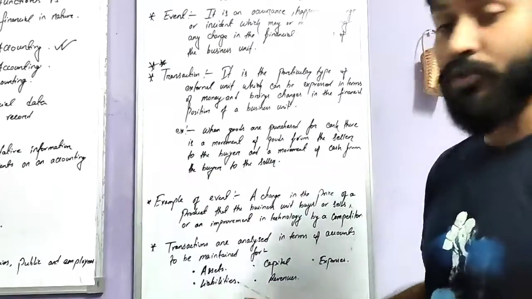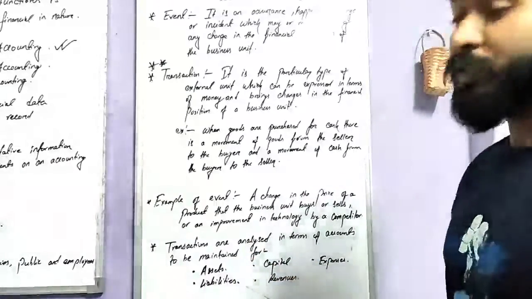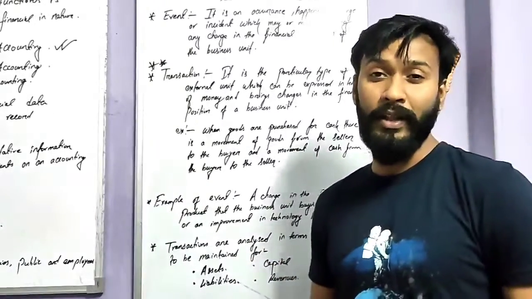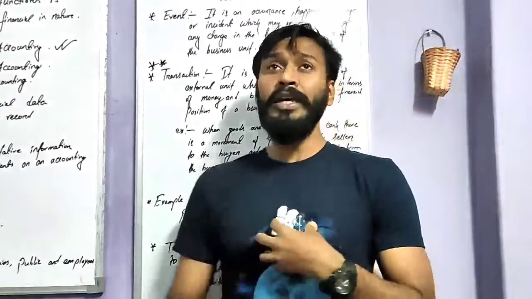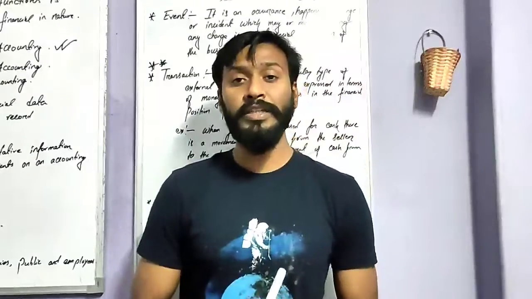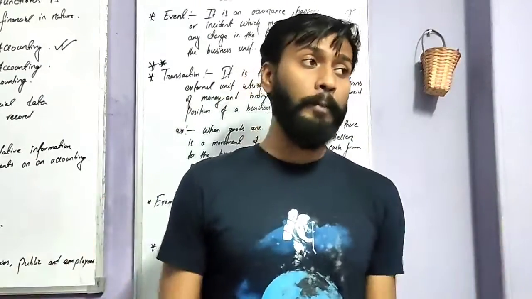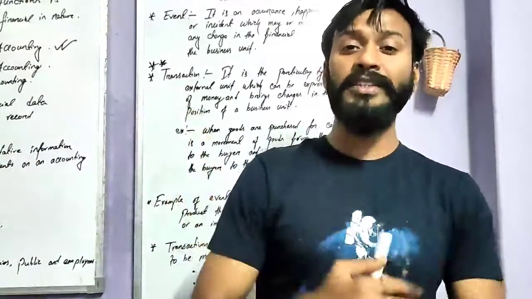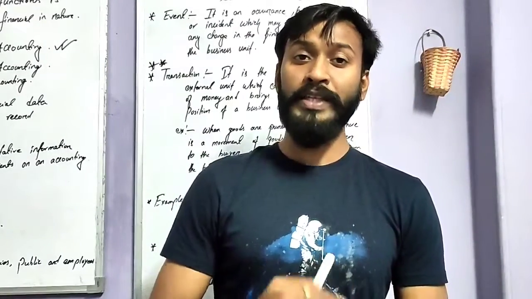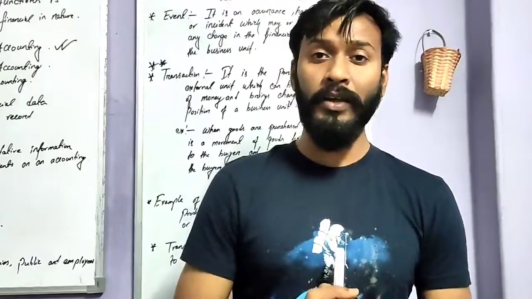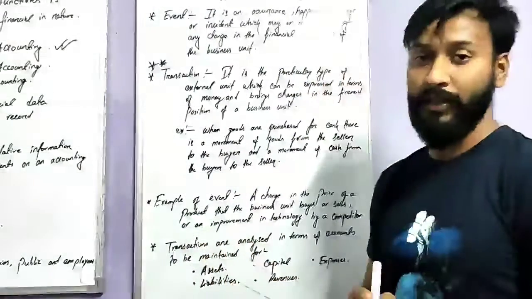Just you try to know the terms. Next is what? Capital. Capital is what? Say suppose me, you, we are running a business. There are 5 people. So 5 people will invest some amount of money, huge amount of money, lump sum money, that is known as capital.